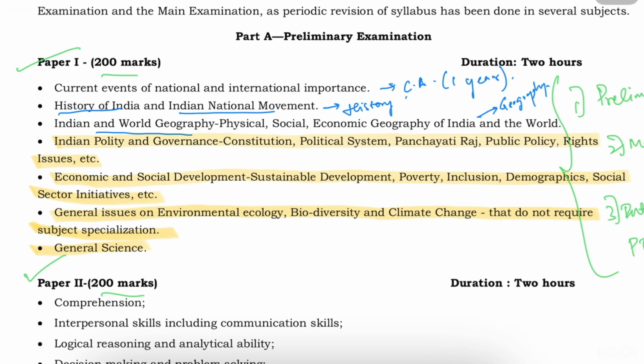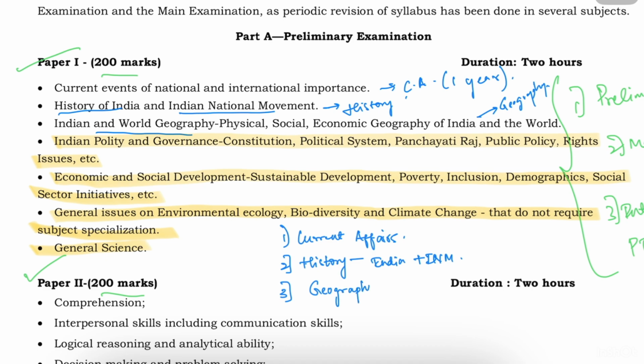So what and all have we covered in paper 1 is that we have current affairs, which should cover both national and international current affairs. Second one, we have history that is pertaining to India and Indian national movement. So essentially what gave us freedom. Third one is geography. This geography should entail both Indian as well as world geography. You need to make a connection between the two. Fourth one is polity. Fifth one is economy. Sixth one is environment. And last and final is general science.